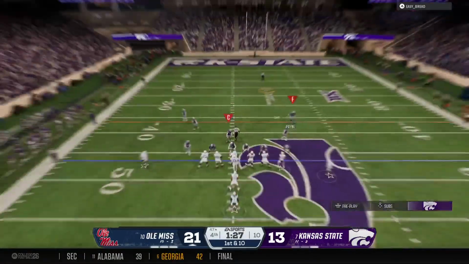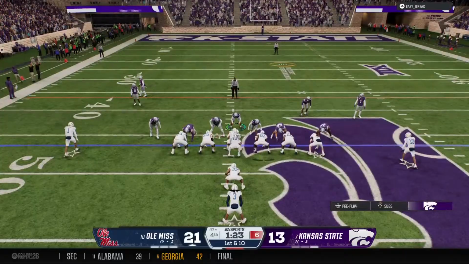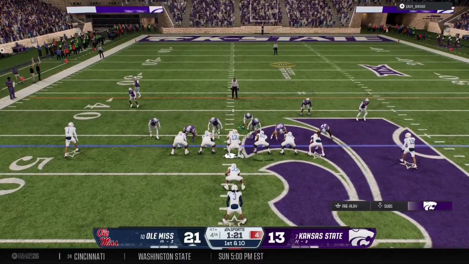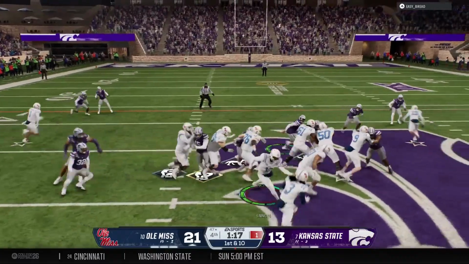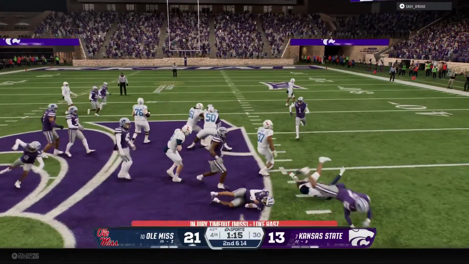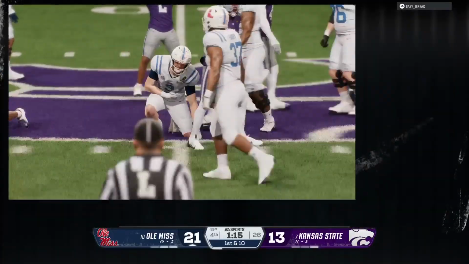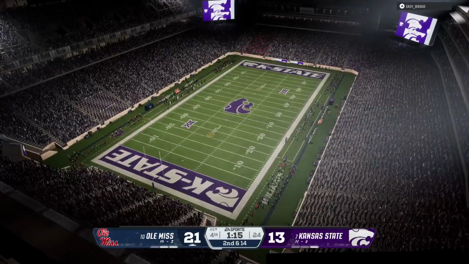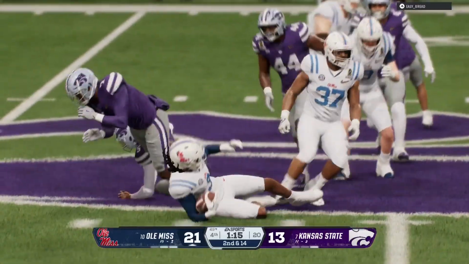This is why they're in the postseason. You get to a critical moment in this game with the lead late in the game, a chance to really put this game away, and they convert. Looking for some space. It's Taylor. How about the timing here by the defense to shoot that gap? As an offensive lineman, you have to anticipate that, close that gap off. Otherwise, it could be a long day.